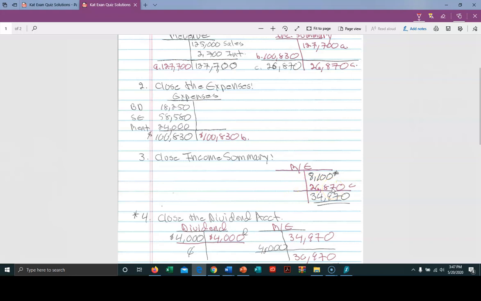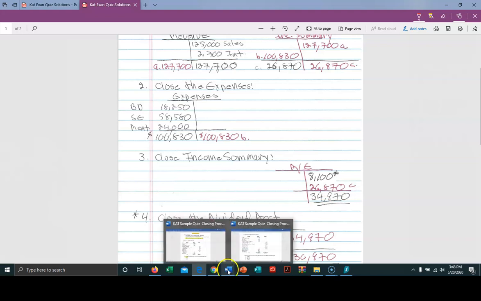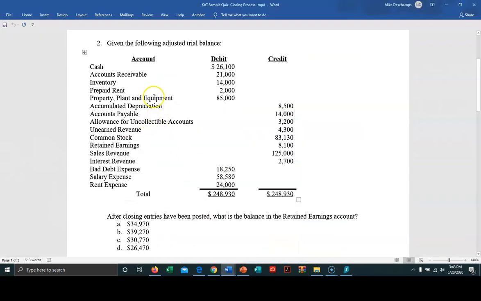Now, critically important, as we talked about previously. The information in the problem also told us that in the beginning there was an opening balance of retained earnings of $8,100, and we've recorded that here such that we're getting the correct ending balance of retained earnings for the period at this point, $34,970. Now, if we go back for a moment to the problem information, you will see that there's no dividends here.